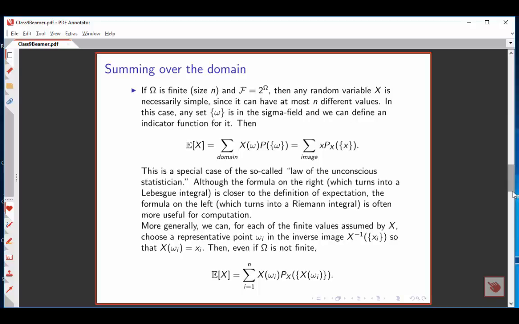Now let's consider the possibility that the sample space might not even be finite. It's still possible for the random variable to be simple if X can assume only one out of a finite set of values, and we again have a nice formula for expectation. For any value, x sub i, we choose some representative point, omega sub i, on which the random variable has the value x sub i, and we can again do a finite sum over scores. We just take the score for the representative point times the probability that that score occurs.